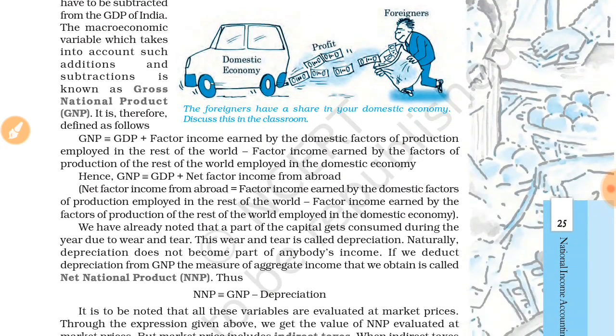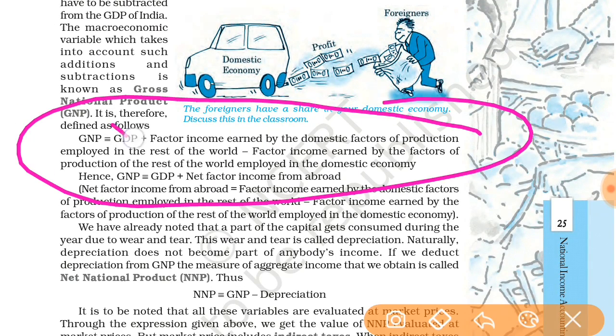That is, the factor income earned by the domestic factors of production employed in the rest of the world, meaning Indians working abroad, and the income earned by foreigners in our country: when we subtract or add these money values, we get the net factor income from abroad. And when this is added to GDP, we get the GNP.